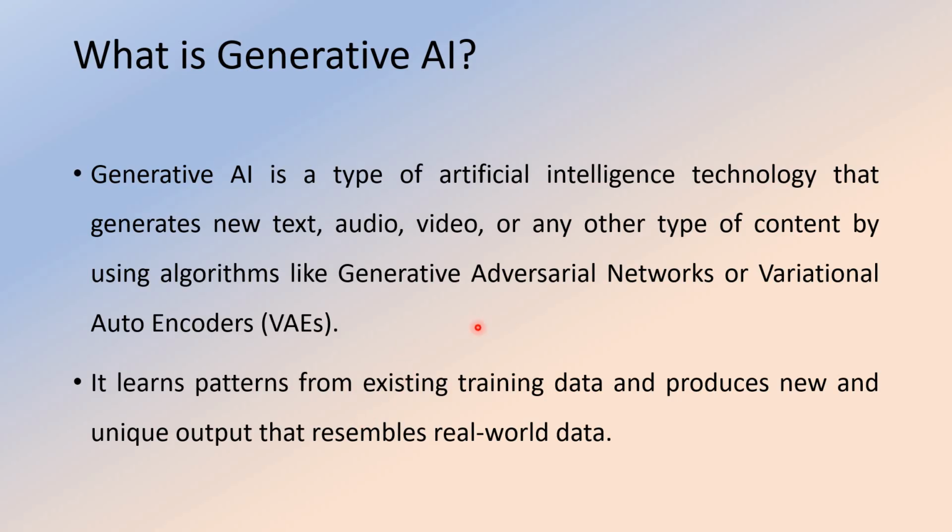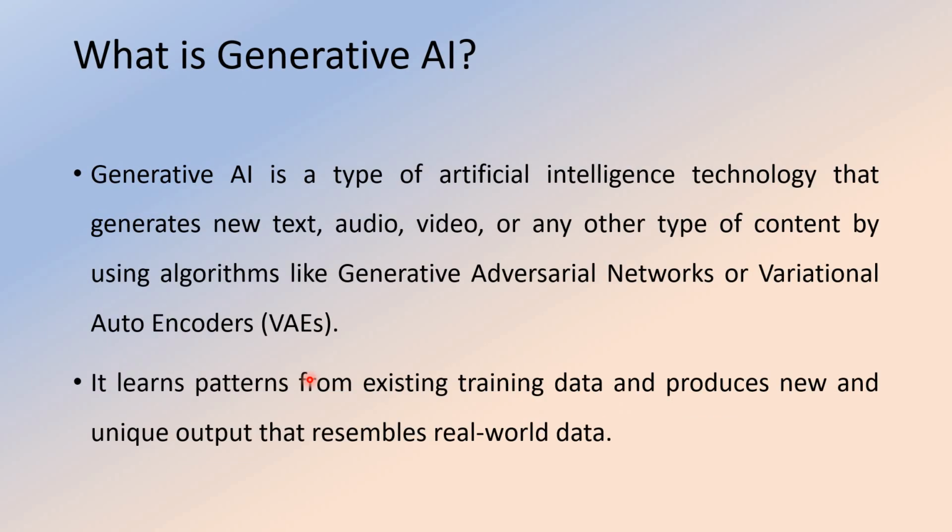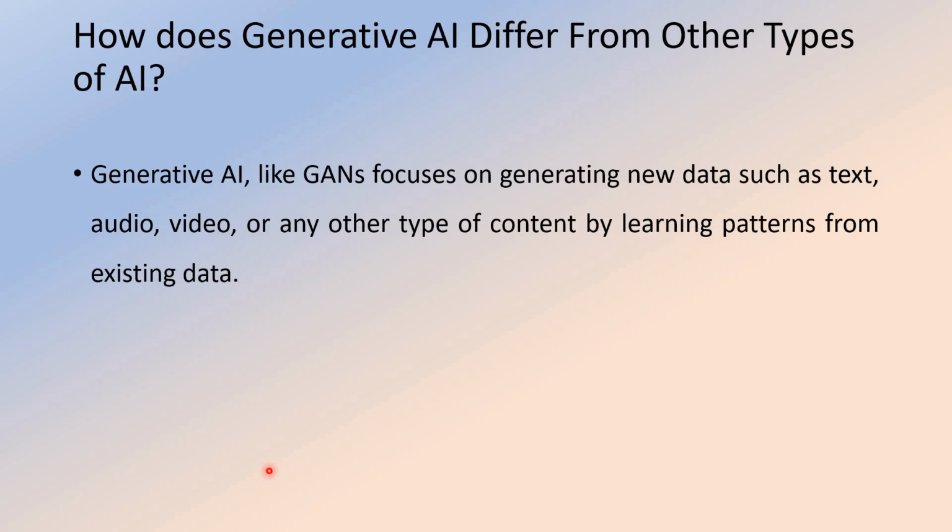Apart from ordinary artificial intelligence, which develops machines that think, act and behave like humans, generative AI generates text, audio, and video based on previously trained models. These are nothing but generative adversarial neural networks, which are again convolutional neural networks. So this is the exact definition of generative artificial intelligence.